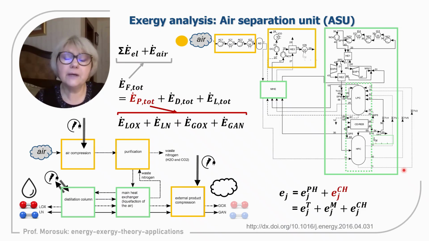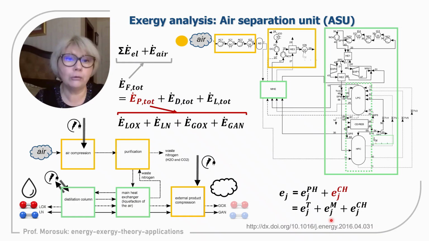Yes, chemical exergy definitely should be included because air is humid, and all products are chemical products. But it is also very strongly recommended, since the process is taking place below the environmental temperature, that physical exergies should be split into thermal and mechanical, and this is really very important to obtain proper results.